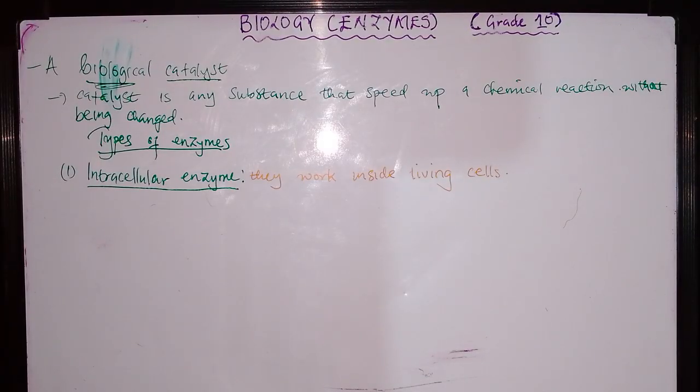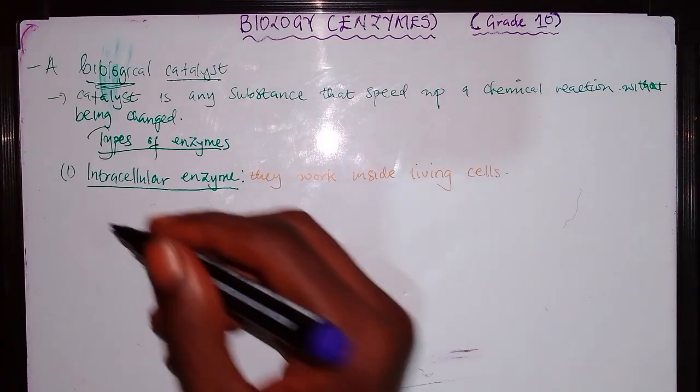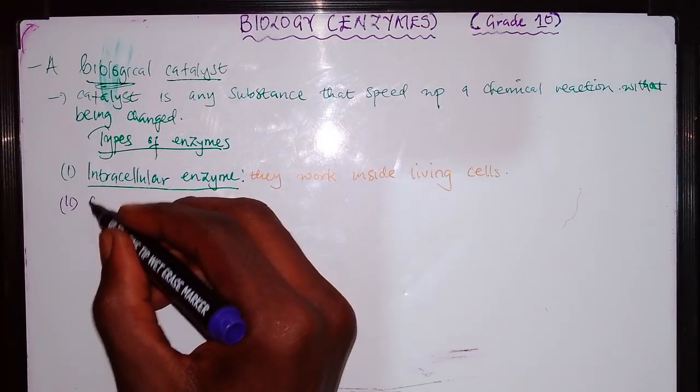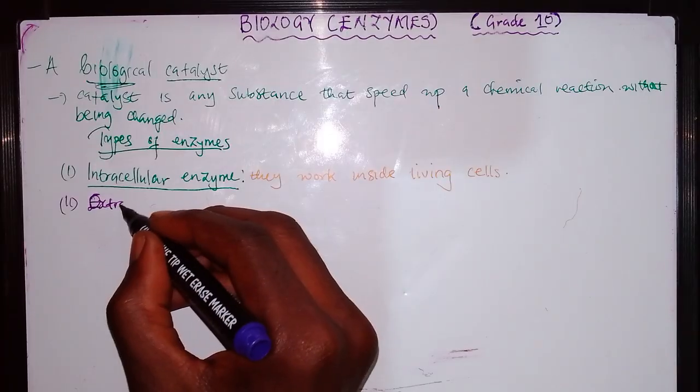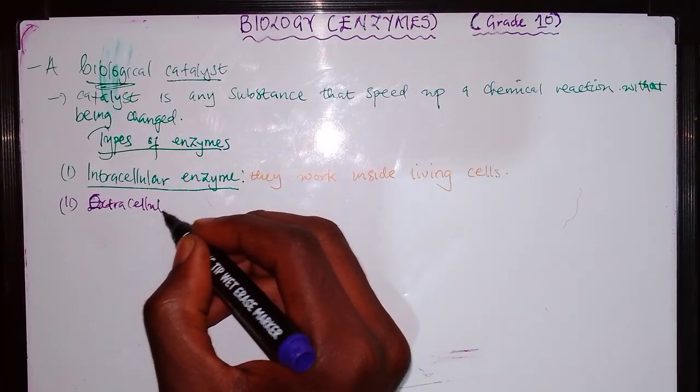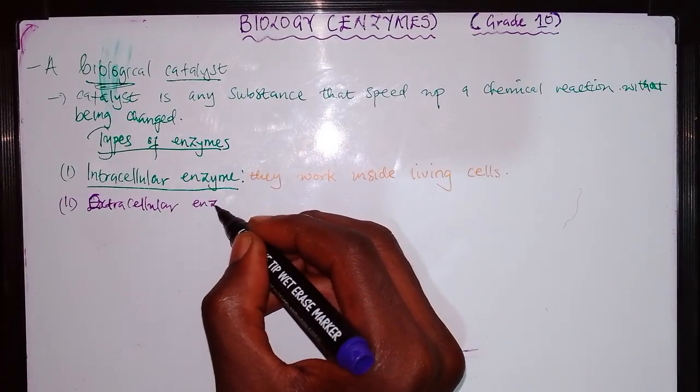Then the second type of enzyme is what is known as the extracellular enzymes. If intracellular means inside, therefore extracellular will mean outside.